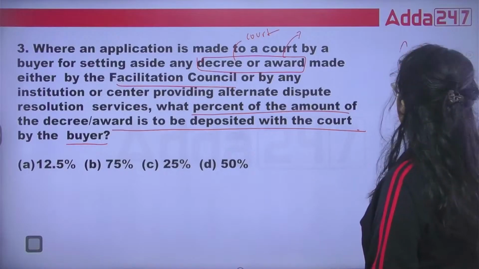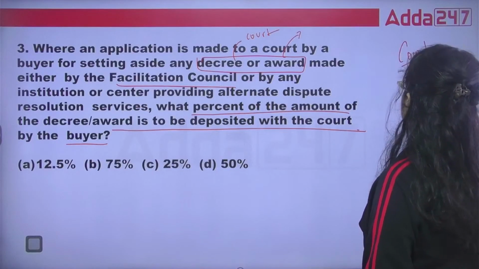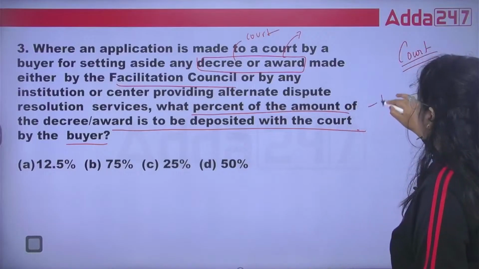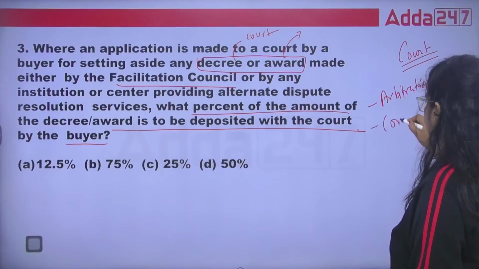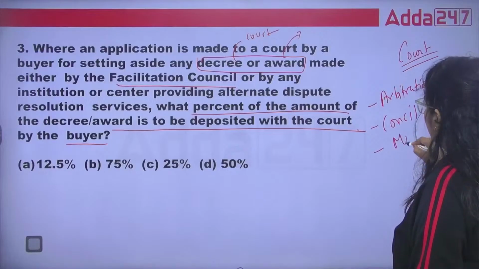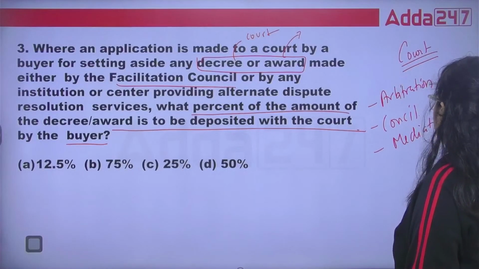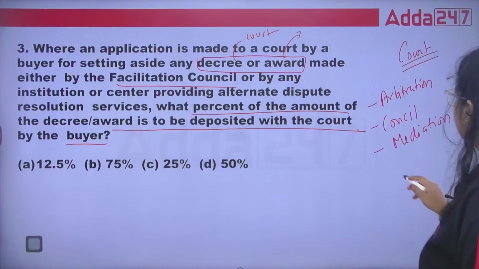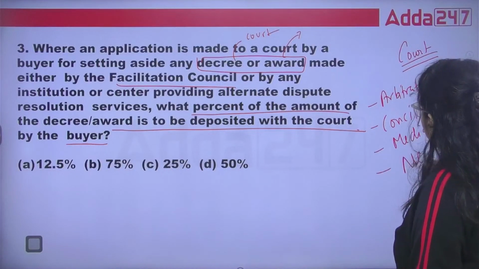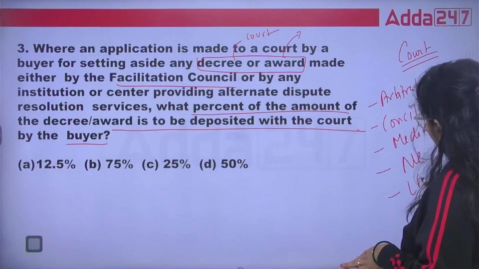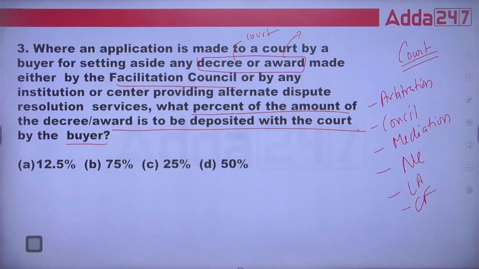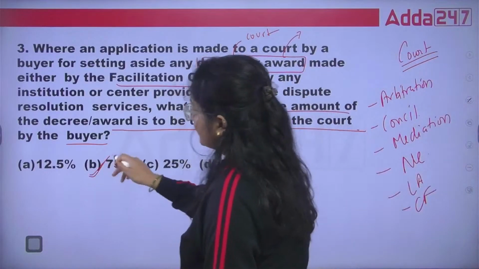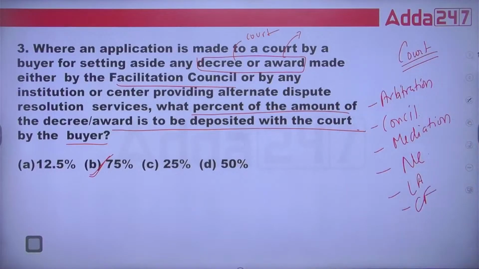And we know that we have a court in which we can get justice, but there are so many other ways: arbitration, conciliation, mediation. We can say it's a negotiation. So there are so many ways, Lok Adalat, consumer forum, in which justice can be obtained. So how much percentage do they have to pay? This is your 75%. This is the right answer. Is that okay? This is the right answer.